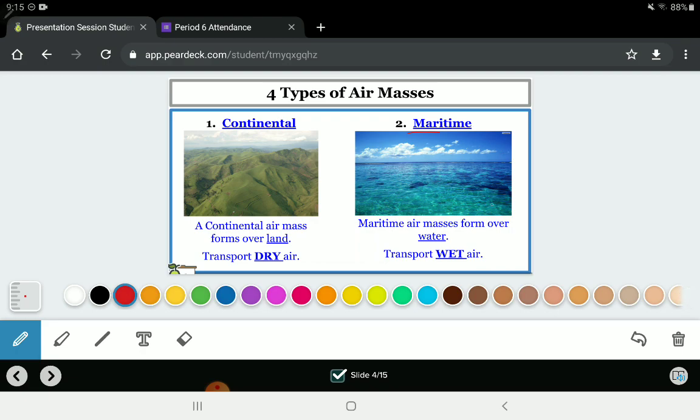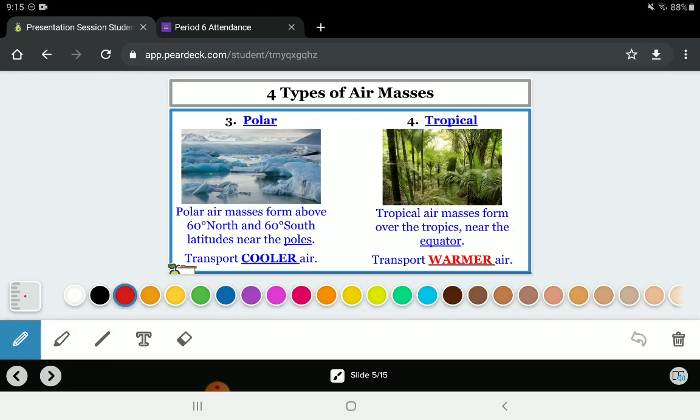A good amount of that water is evaporating and entering the air above those bodies of water, and then it's transported to different areas of the earth.